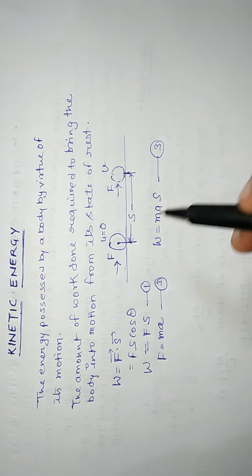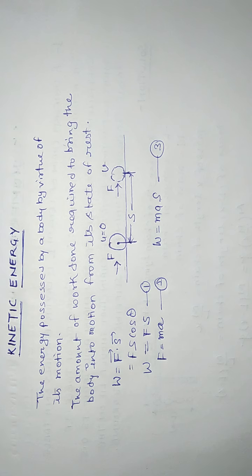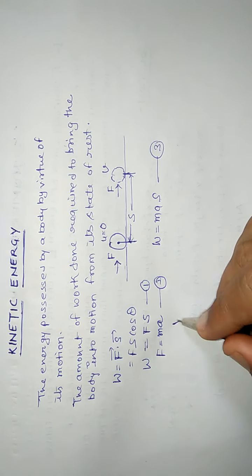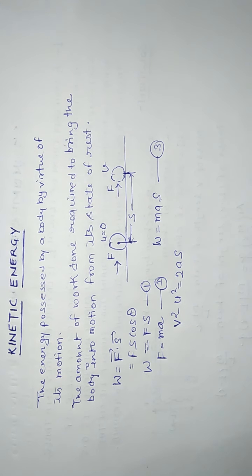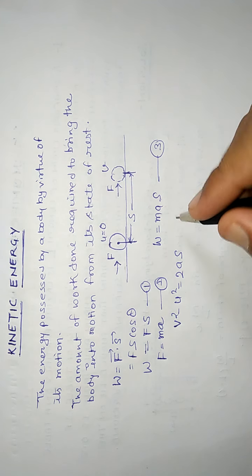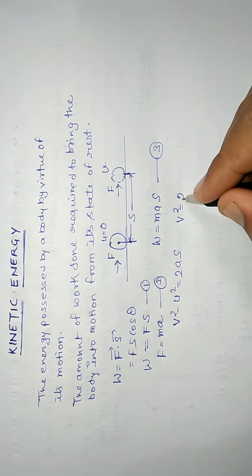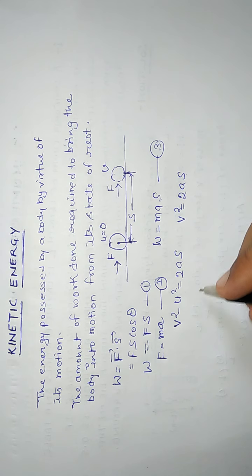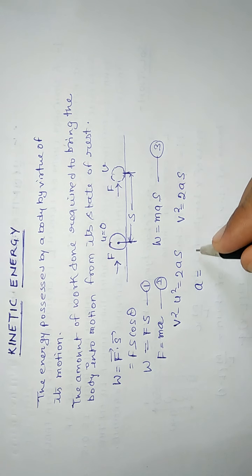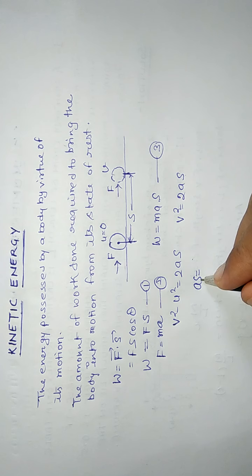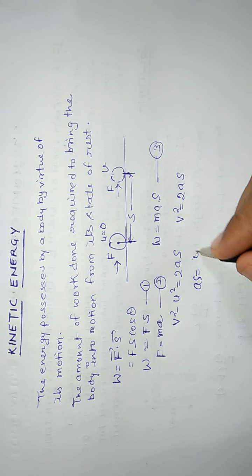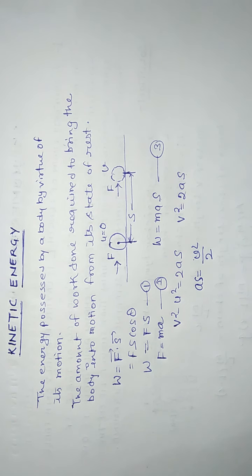Now as the object moves a certain distance s with uniform acceleration, using the relation v square minus u square is equal to 2as, here the initial velocity of the object was 0. So v square is equal to 2as, or from here we get as is equal to v square upon 2.